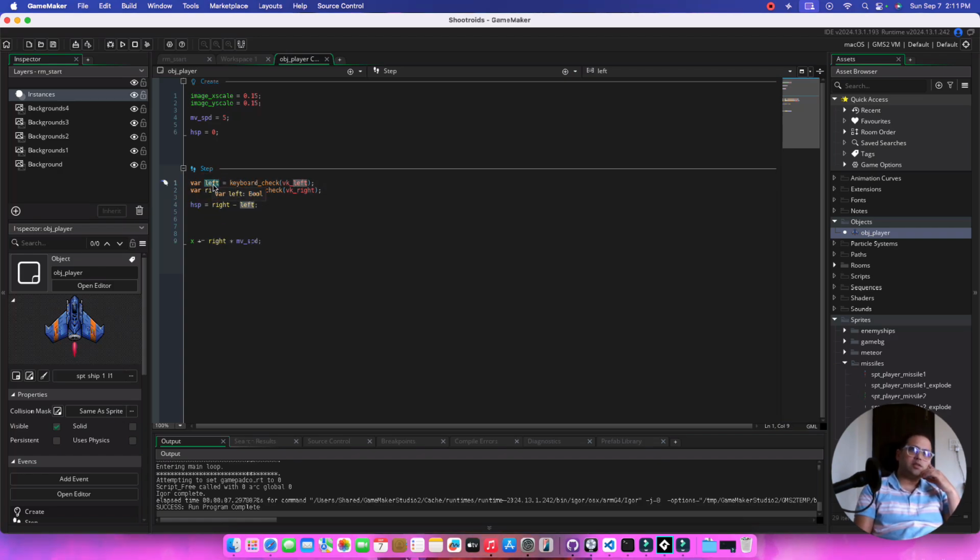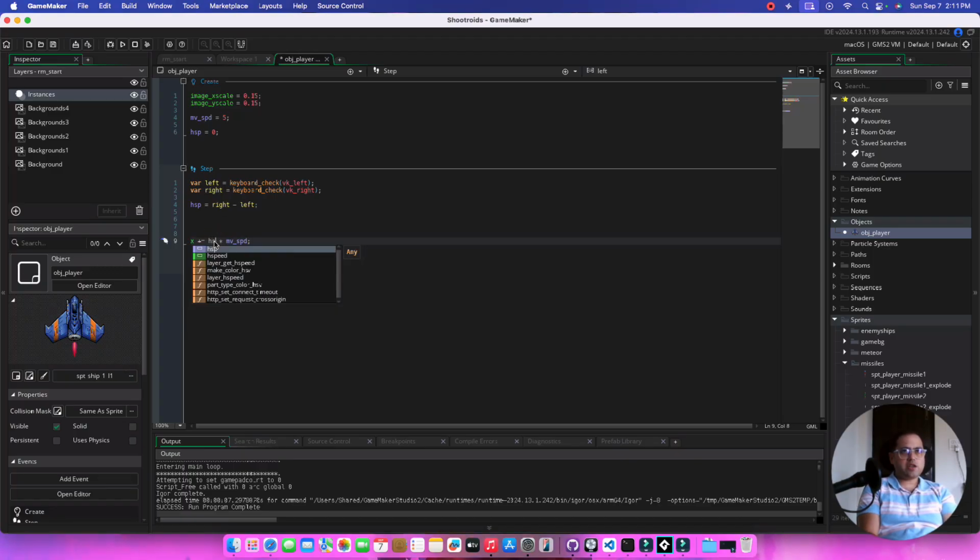If you're pressing both the buttons, 1 minus 1 is 0, you're not moving at all. If you're pressing right, you're going to get a positive 1. If you're pressing left, you're going to get a negative 1, and this will actually change to hsp into move speed. So it's going to be a positive 1 into move speed, which is 5. If you're pressing right, it's going to be a positive 5. If you're pressing left, it's going to be a negative 5.